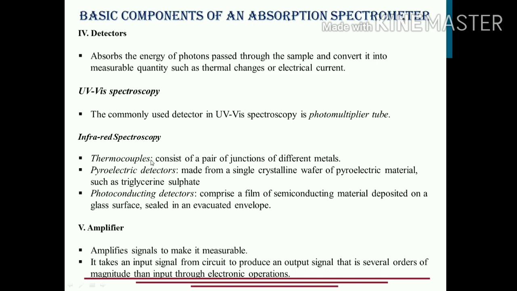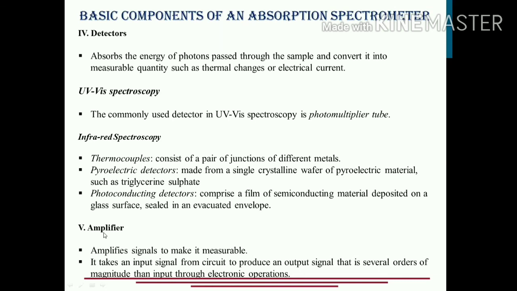Very simple, these are junctions made up of two different metals. Then pyroelectric detectors, or photoconducting detectors, which consist of a film of semiconducting material. These three can be used for IR spectroscopy.